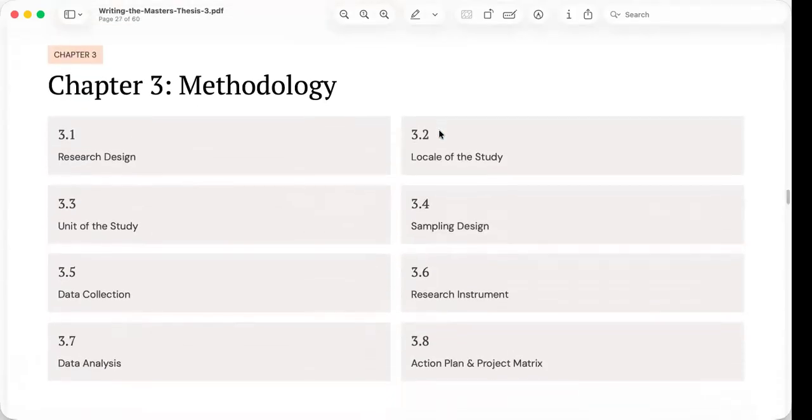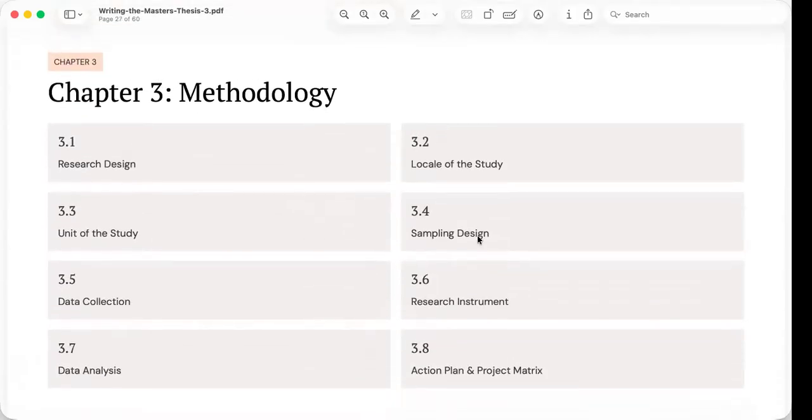Chapter 3. Chapter 3 is composed of 8 parts, but later on we will separate 3.8 as we have a different session for this one. But let's look at chapter 3 first.